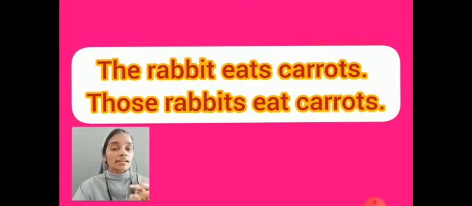Plural means there is more than one. One thing you have to remember: in the plural verb we don't add s at the end.